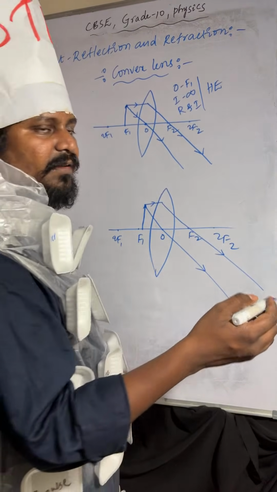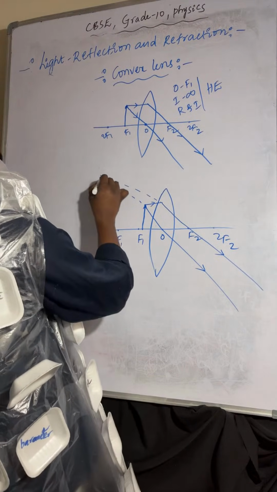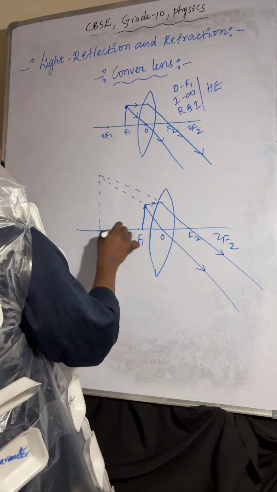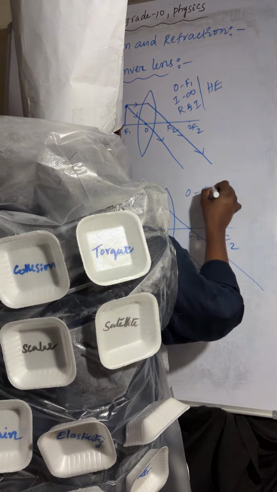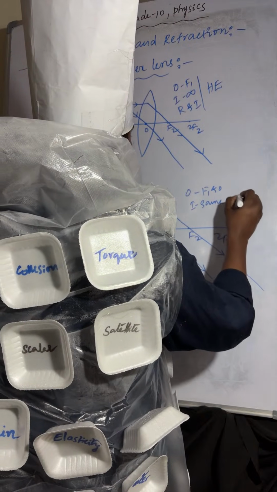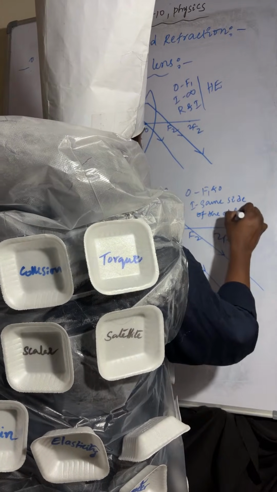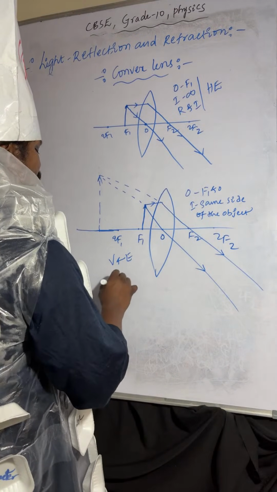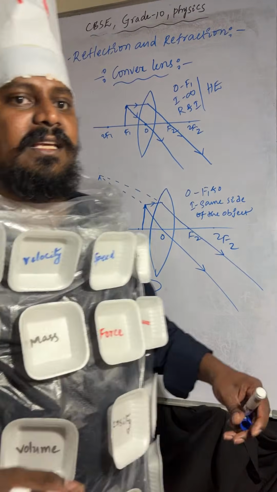If you extend those light rays, they will meet at one point, so the image will form here. The object is placed between F and O. The image will form on the same side of the object. The nature of the image is virtual, erect, and enlarged. Compared to the object, the image size is increased.